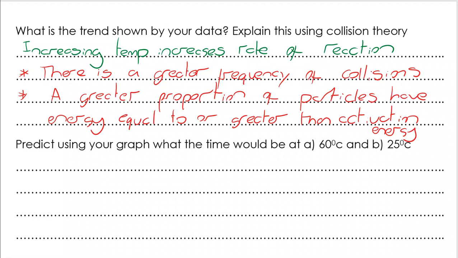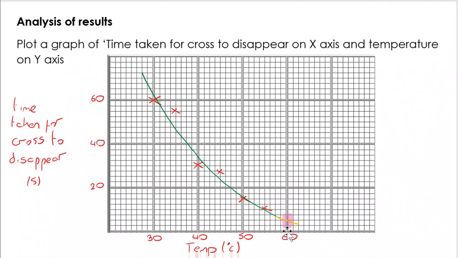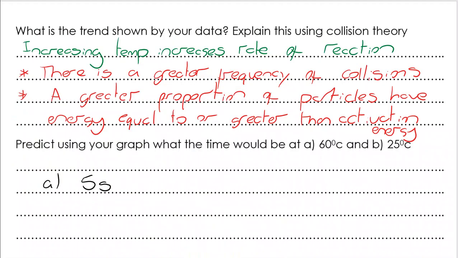Now we've got a question here predicting what the temperature would be at 60 degrees and 25. Well, let's take a look. If I go to 60, I can go up, I can read across, and it comes to 5 seconds.